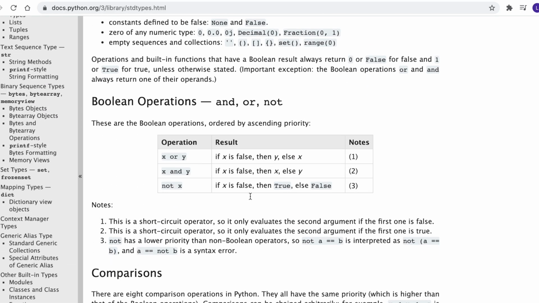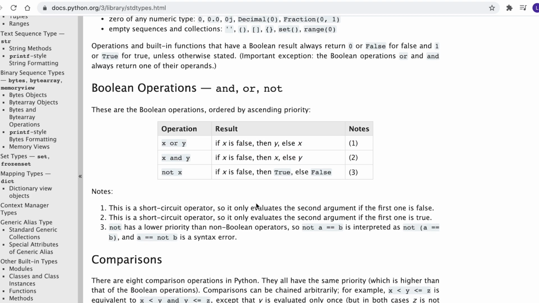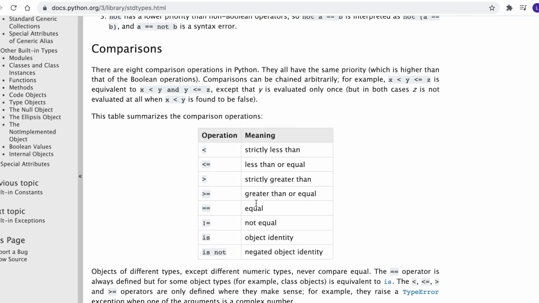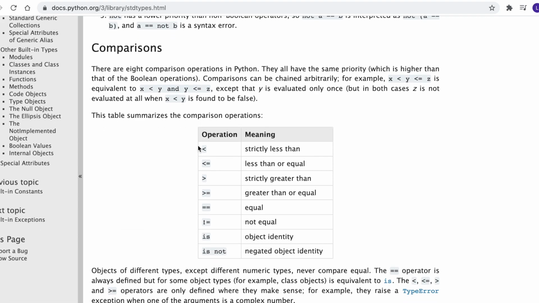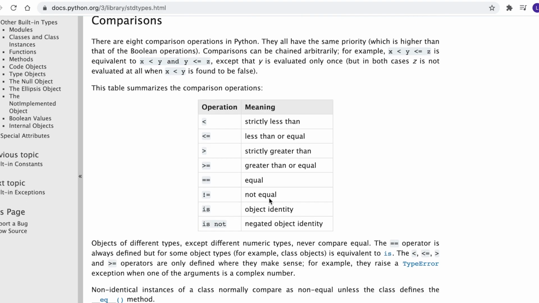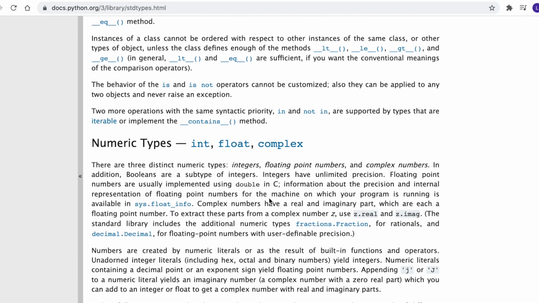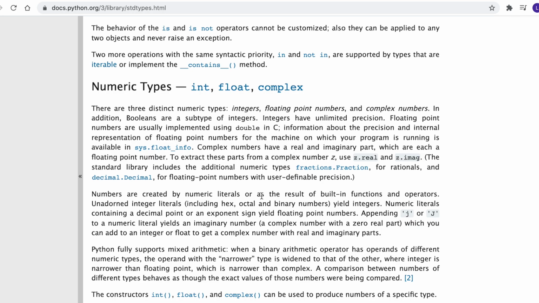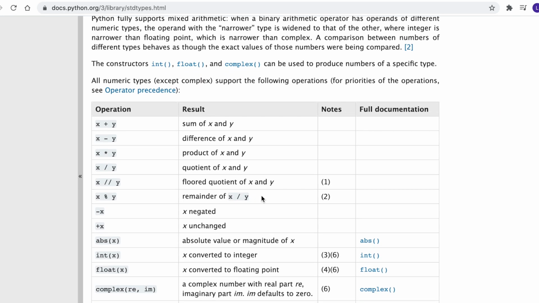There are a couple of operations that we'll be looking at. For example, Boolean operations and, or, these are pretty much similar to any other languages. And then we can look at a couple of comparisons. Even these are very much similar to any other languages, depending upon what type of operation we'll be doing. Then we'll be covering a couple of numeric types like plus, minus, multiplication. Then there are a couple of functions, absolute, float, etc. There are different ways to develop in Python. We can write in a text file and run it using the Python interpreter, or otherwise we can use the notebook as we just saw.